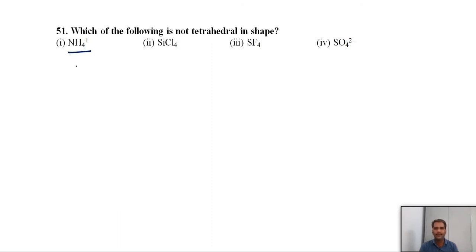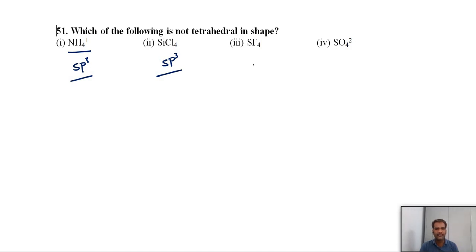If you see ammonium, here the hybridization is sp3 hybridization. So no lone pair on the nitrogen. So perfect tetrahedral in geometry. Silicon also 4 valence electrons, silicon tetrachloride, here also sp3 hybridization, a perfect tetrahedral in geometry.